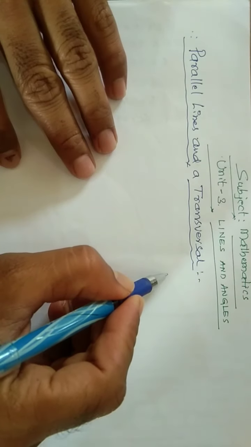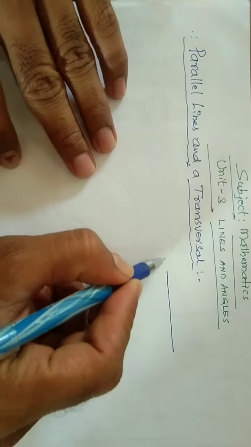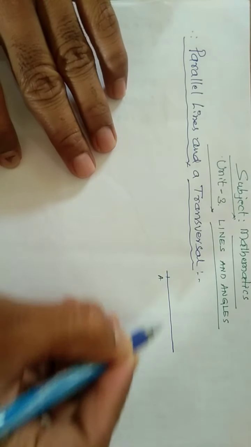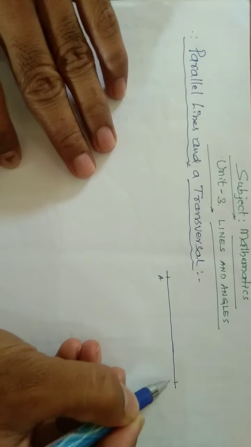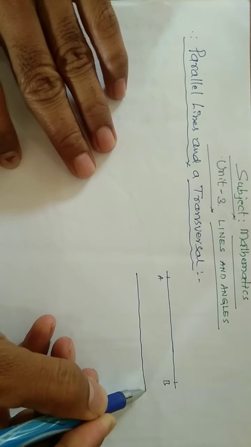Now we are going to the next concept, that is parallel lines and transversal. You can see on the paper parallel lines and the transversal. Parallel lines are lines, you know that. Here there is a line AB and one more line, CD.